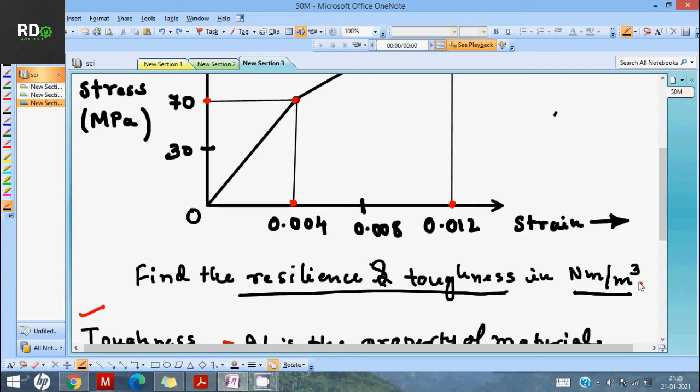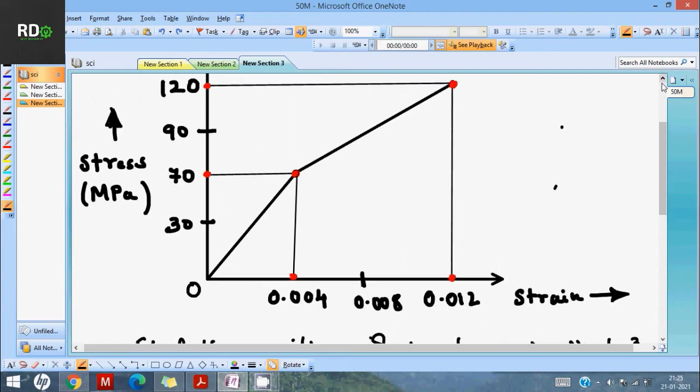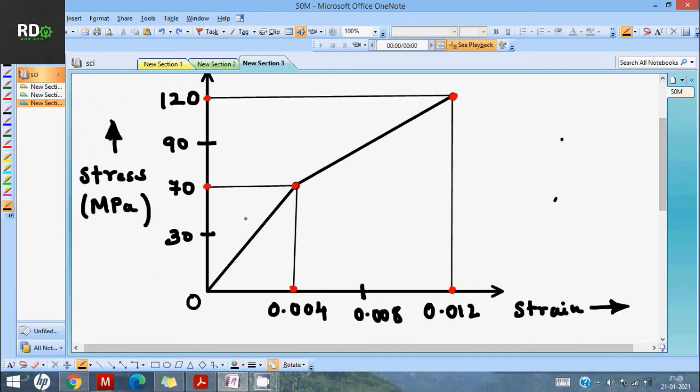Since resilience is the property of the material to absorb energy until the elastic point, if you see the stress strain graph, let me call this point A and this point B. Until here it is almost proportional.